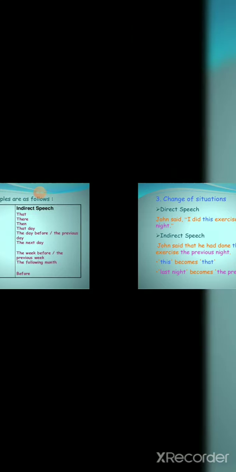Now let us see the changes. Look at that: this to that, here to there, now to then, today to that day, yesterday to the day before or the previous day, tomorrow to the next day, last week to the week before or the previous week, next month to the following month, ago to before. If it is in direct speech, then ago. Now see the difference: if the sentence is in direct speech, then ago. If in indirect, conversion has been made, we will make it before. This is the difference.